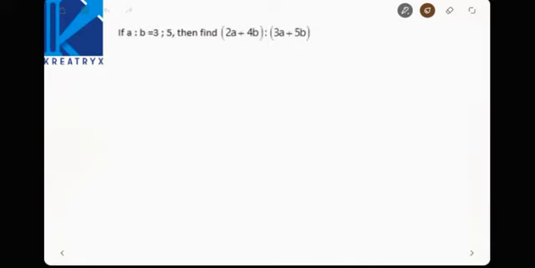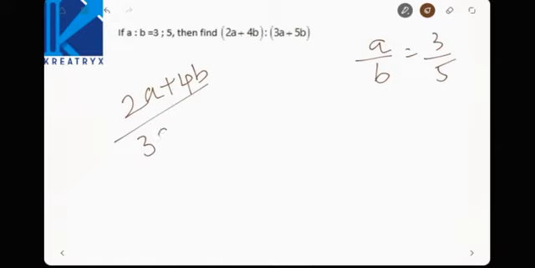If A is to B is 3 is to 5. See here, A by B is equal to 3 by 5 is the given thing. Find 2A plus 4B is to 3A plus 5B. Now see here, 2A plus 4B divided by 3A plus 5B. Now how can we write it in an easy way? Simplification.